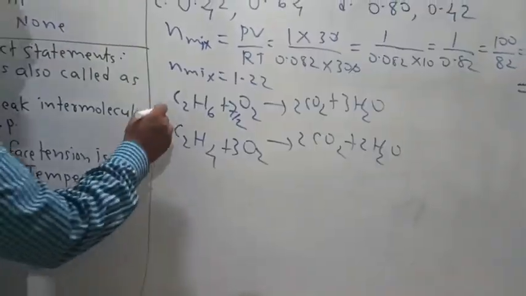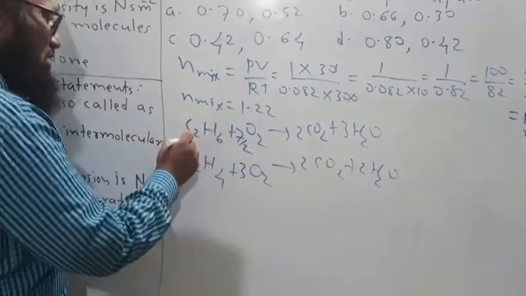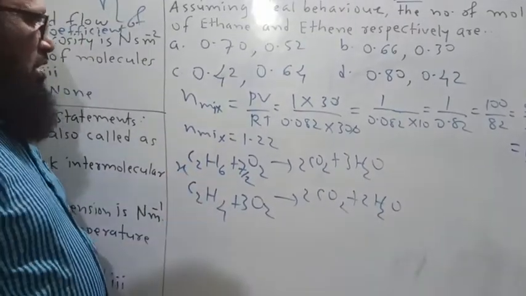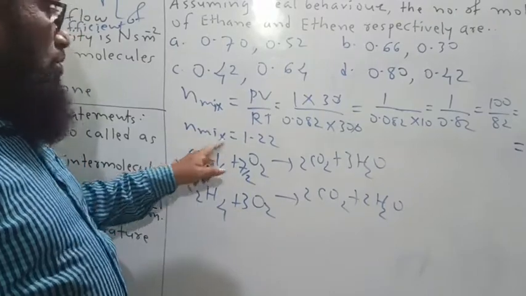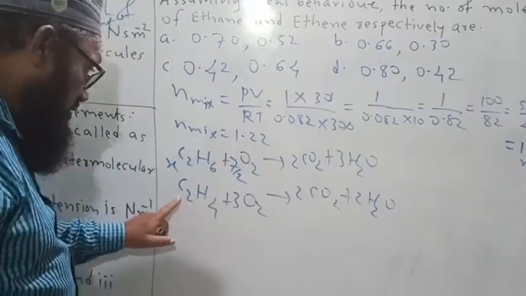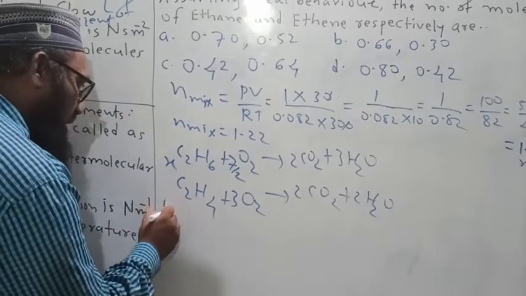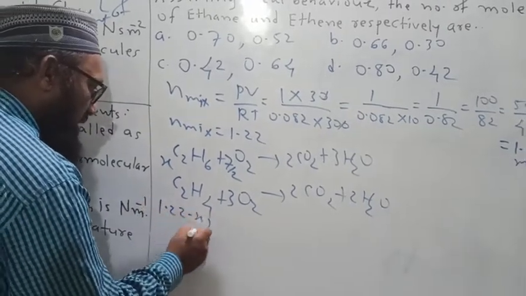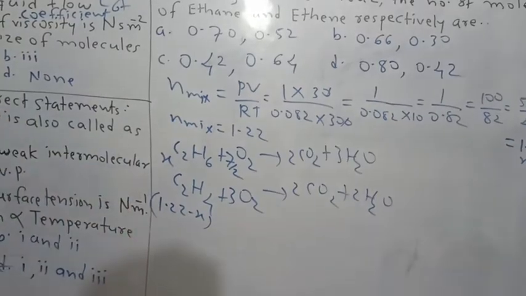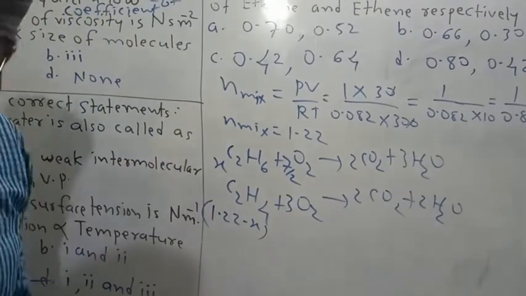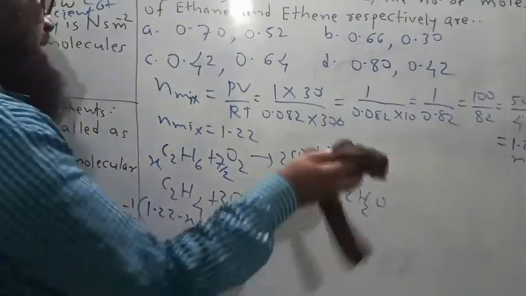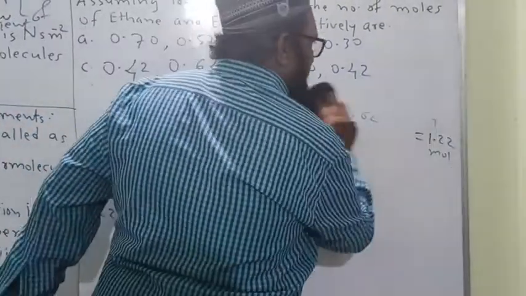The reaction is balanced. Here, let us consider the number of moles of ethane to be X. What is the total number of moles of the mixture? 1.22. So the number of moles of ethene is nothing but 1.22 minus X. Look very carefully. Then let us see the next part.